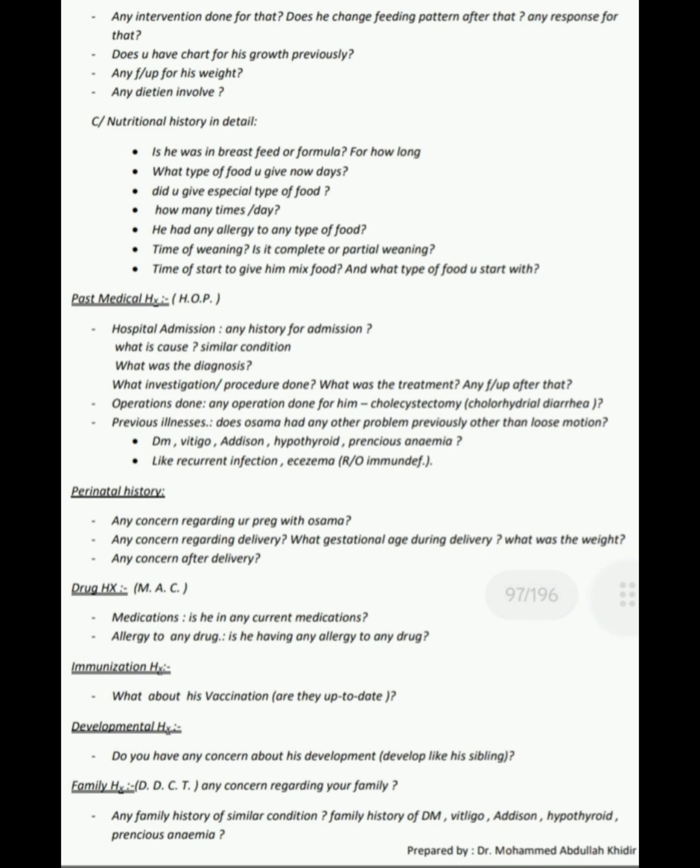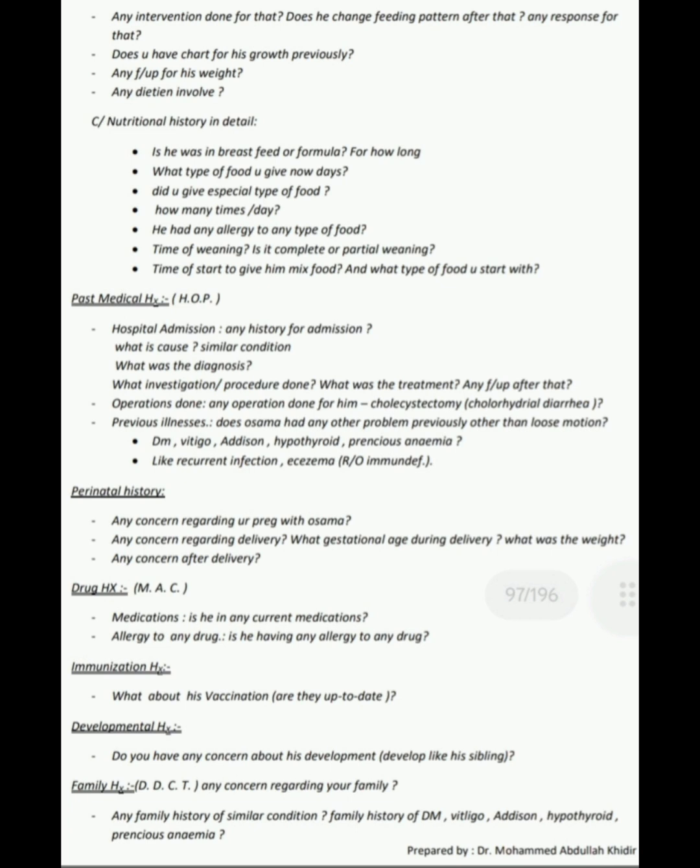Past medical history: we will ask about hospital admissions, any history of admissions, what was the cause, similar conditions, what was the diagnosis, what investigation or procedure was done, what was the treatment, any follow up after that. Operations: any operation done for him, cholecystectomy or hydrial diarrhea. Then previous illnesses: did Osama have any other problem previously other than these loose motions? Any diabetes mellitus, vitiligo, Addison disease, hypothyroidism, pernicious anemia, recurrent infections, eczema, to rule out immunodeficiency.